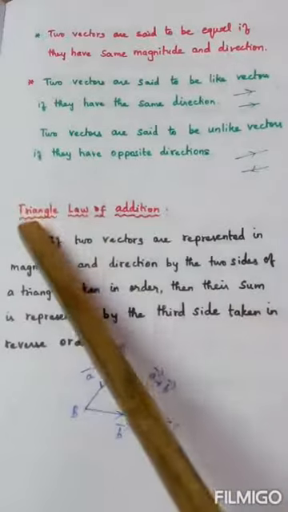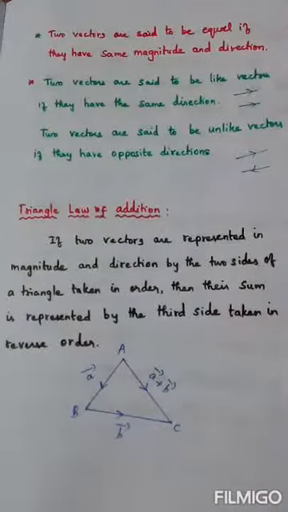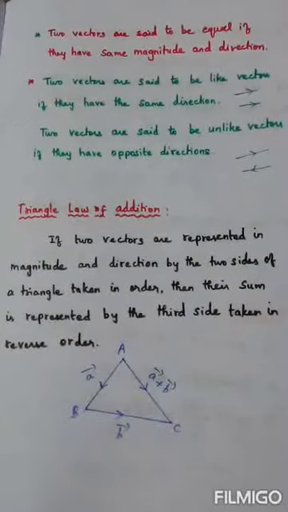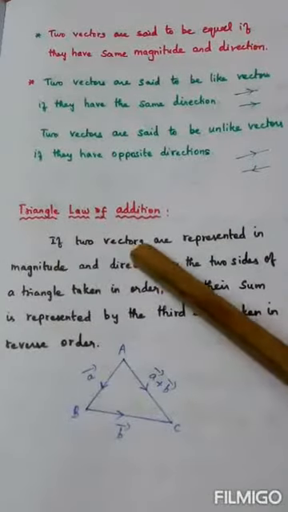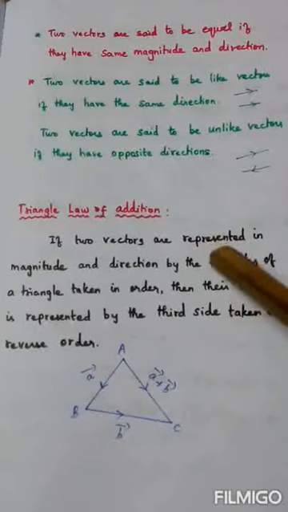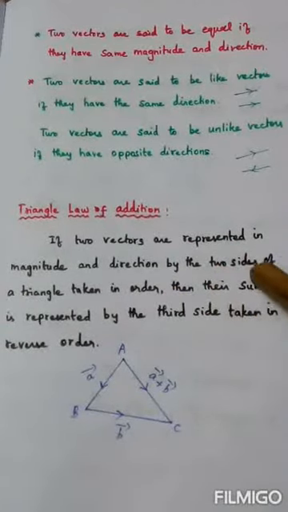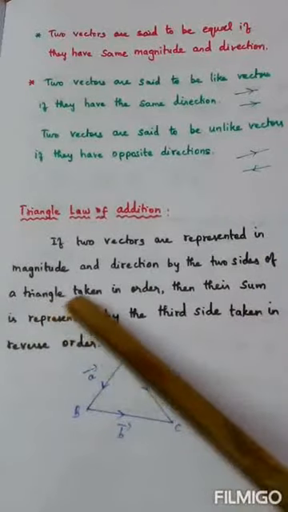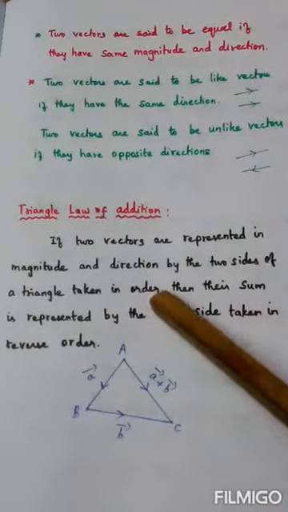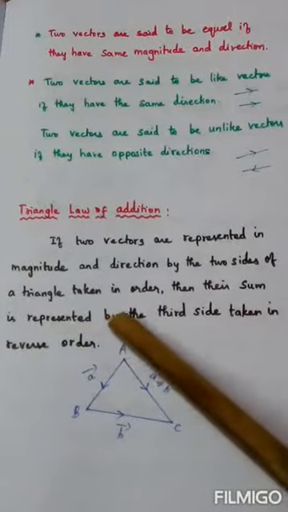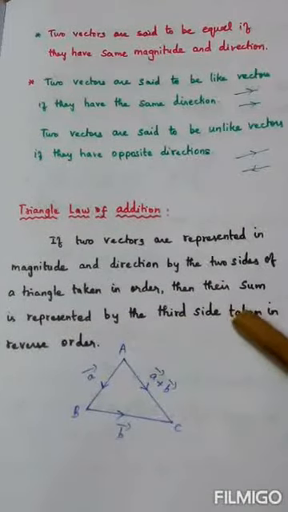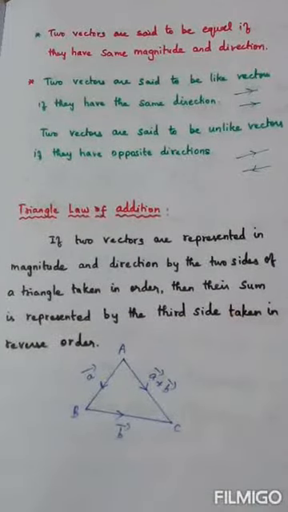Next, triangle law of addition. If two vectors are represented in magnitude and direction by the two sides of a triangle taken in order, then their sum is represented by the third side taken in reverse order.